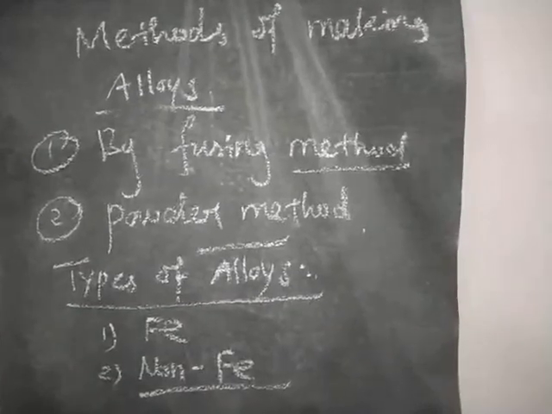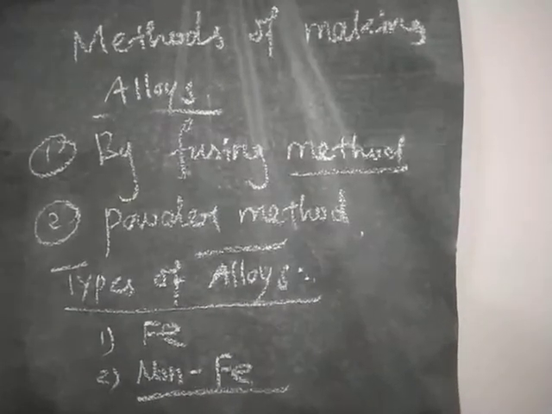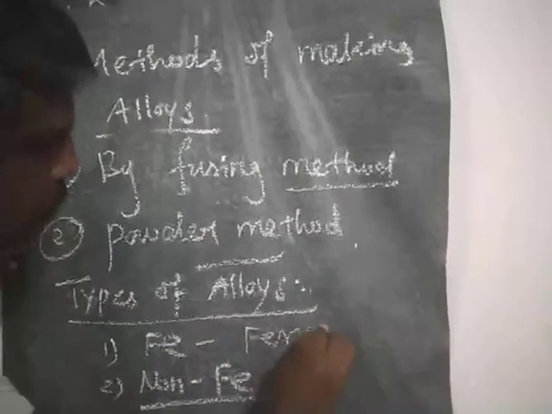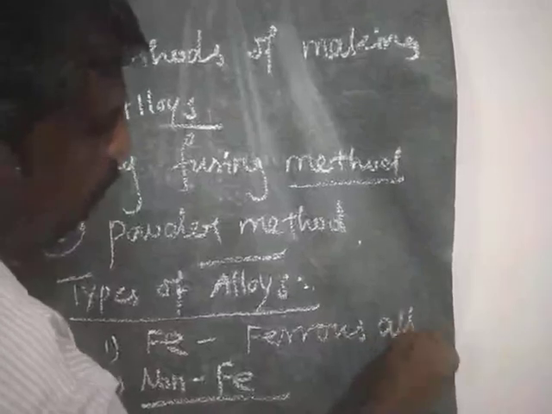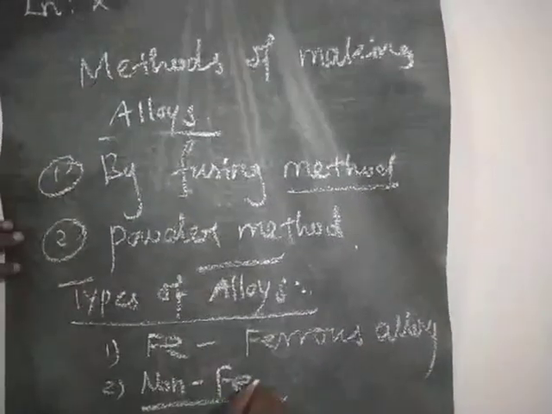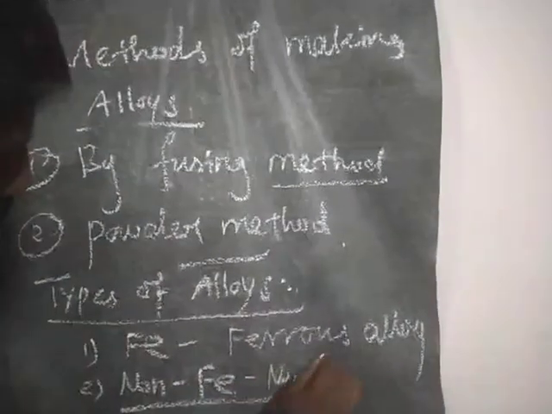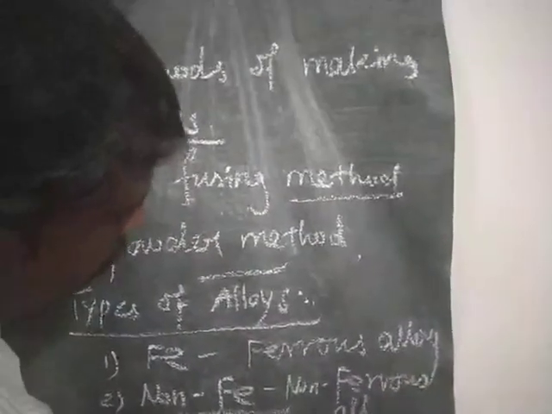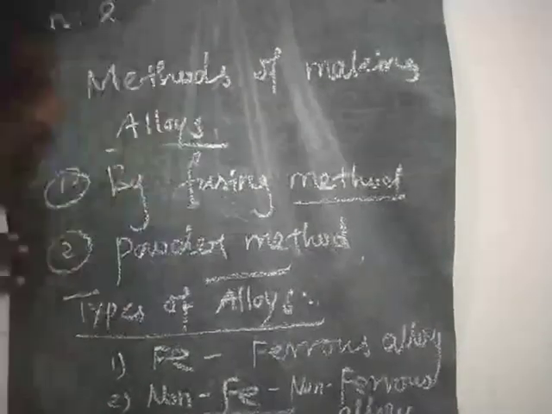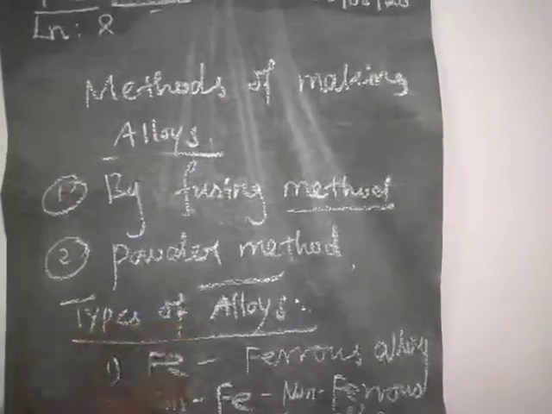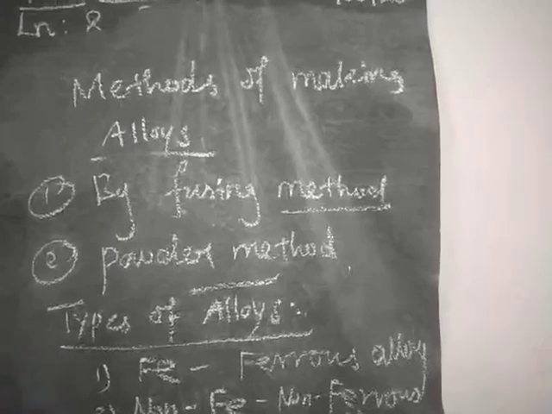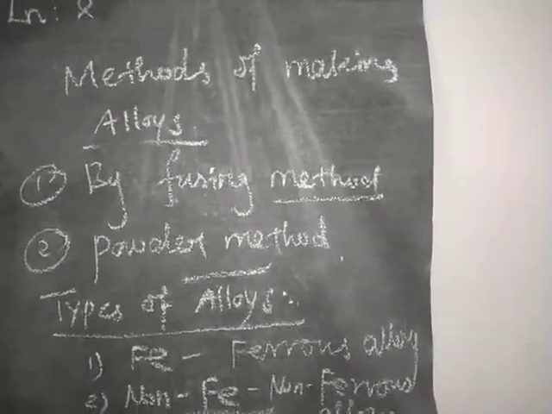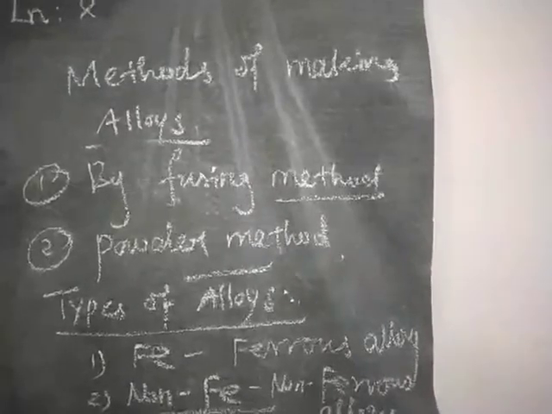That is called ferrous alloys and non-ferrous alloys. There are two types of alloys based on the iron content. If iron is present, that is called a ferrous alloy. If iron is not present, that is called a non-ferrous alloy.